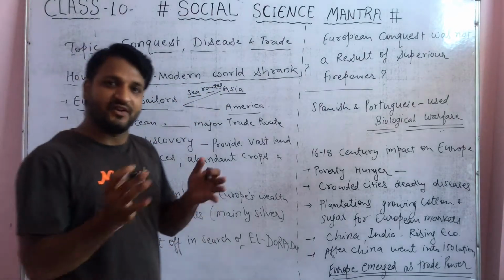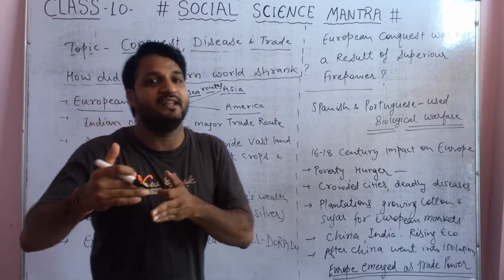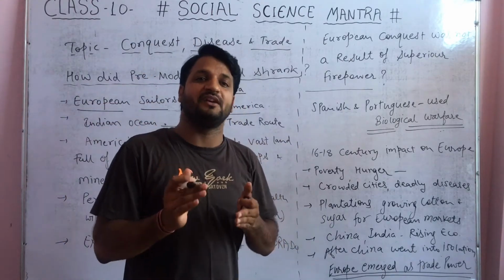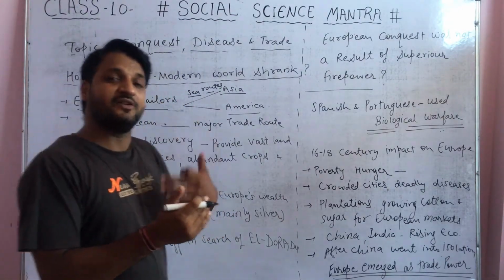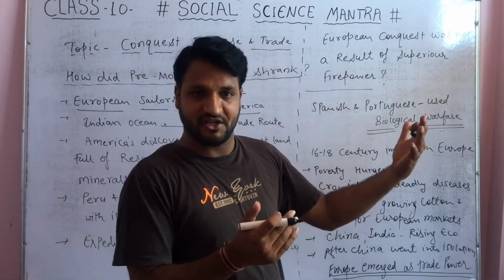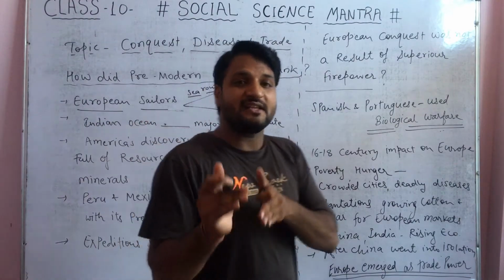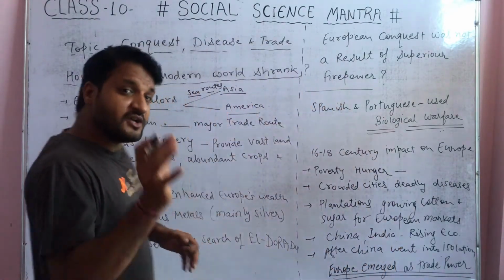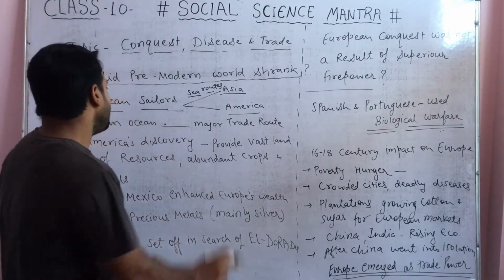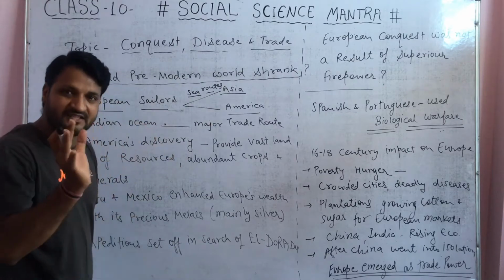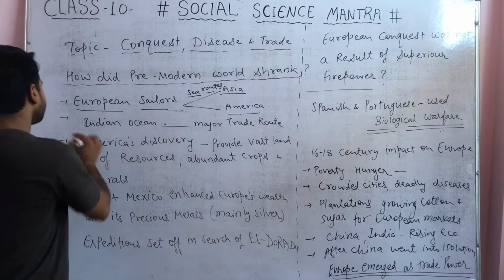We discussed that the Suez Canal was a sea route made just to reduce the distance. Earlier, India used to cover 7,000 kilometers more to trade with the European nations. After the building of the Suez Canal, this 7,000 kilometer length got reduced. So these sea routes helped traders trade easily with any nation. European sailors used sea routes in the 15th century to connect themselves with Asia and America as well.